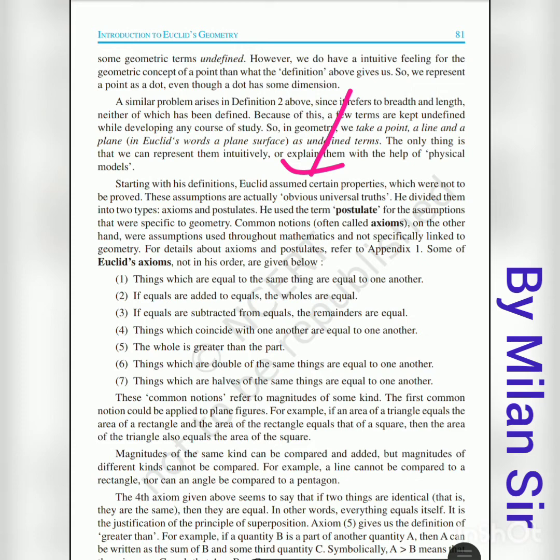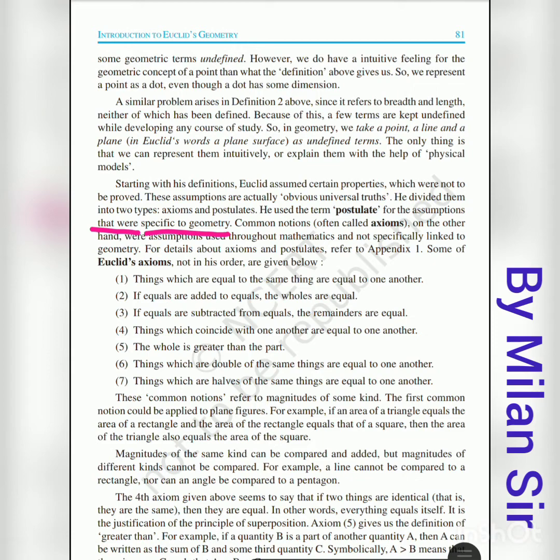The sun rises in the east direction. It is a universal truth, but how can we prove it? Such types of things are called postulates. He divided them into two types, axioms and postulates. That means some universal truths which we cannot prove are divided into two parts, axioms and postulates. He used the term postulate for the assumptions that were specific to geometry. That means a specific truth related to geometry is called a postulate.